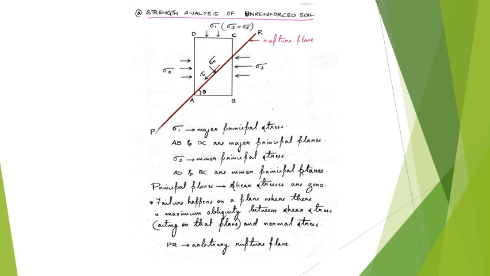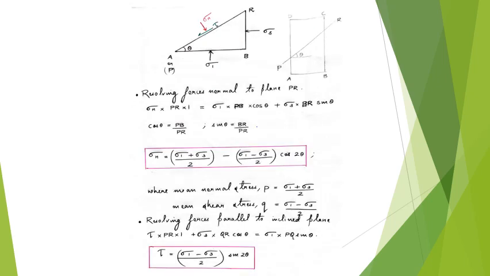And usually the rupture plane will be aligned at such an angle where there is maximum obliquity between this normal stress and shear stress. Okay, so what we need to find here is the forces sigma n and tau acting on the arbitrary rupture plane PR, which is inclined at angle theta to the major principal plane AB.